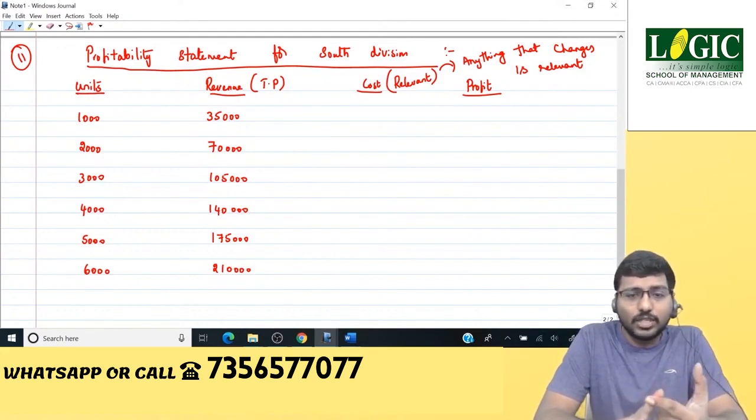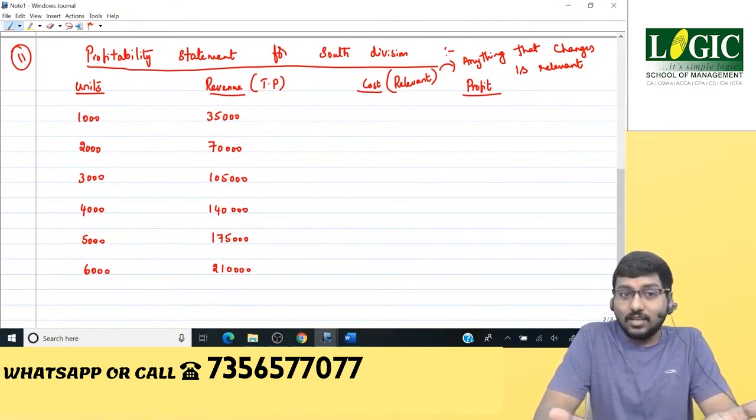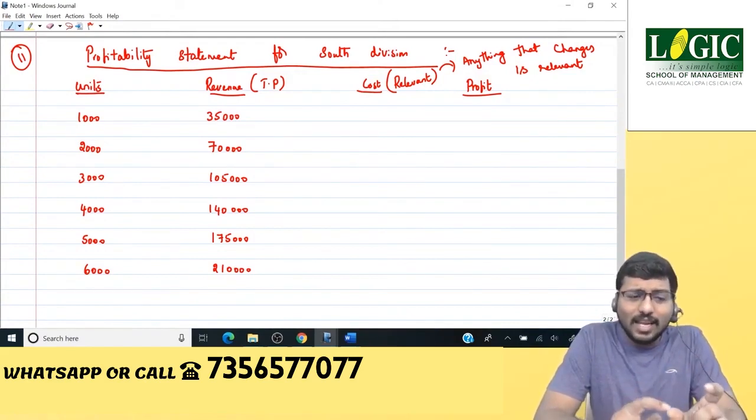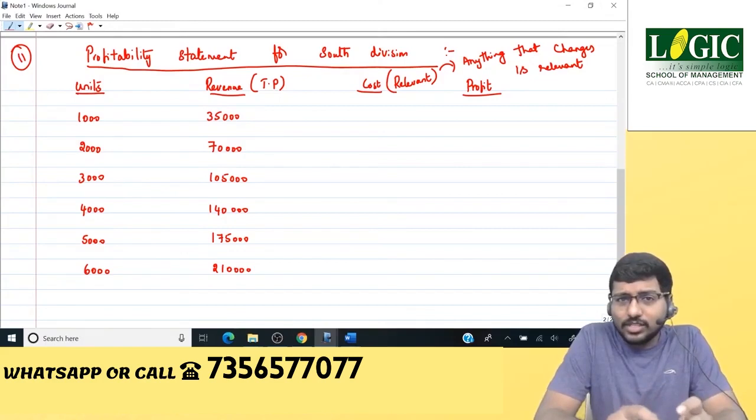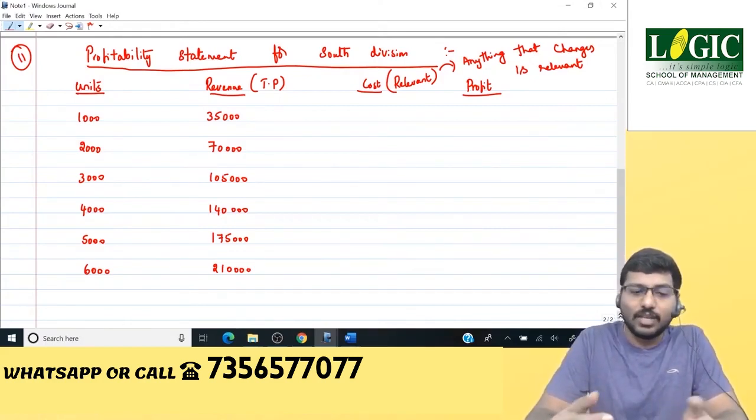Whether you sell 1000 units or 2000 or 3000 or 4000 or 5000 or 6000 or 7000 or 8000, whatever it is, your fixed cost is going to remain exactly the same. It's going to be constant. So when fixed cost is constant, irrespective of the decision that I take, whether I am deciding to sell 1000 units or 2000 or 5000 or 6000, your fixed cost remains the same. In that case, it is not influencing your decision, therefore you can ignore it. That's why I call it irrelevant cost.